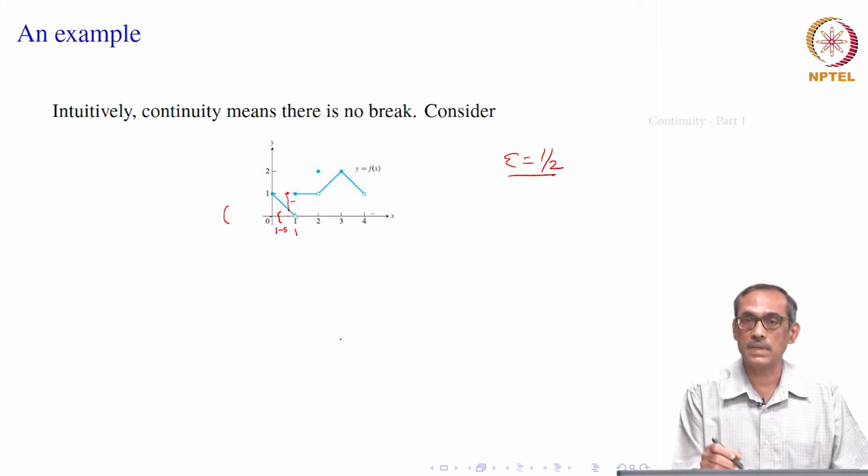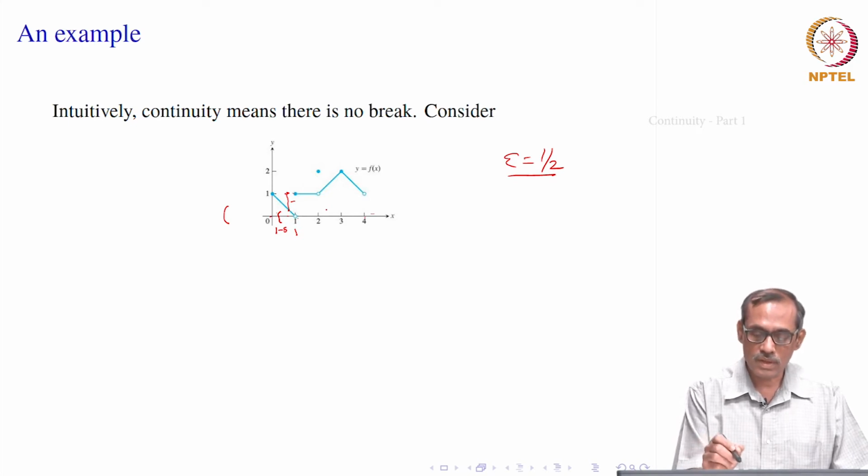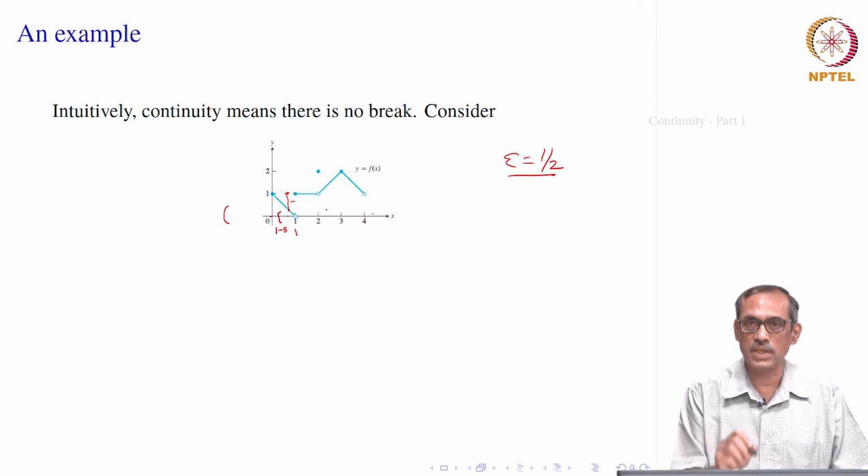That is the notion of limit. Now, instead of limit equal to L, we are comparing with mod of f of x minus f of C. So, in the definition of limit, if we just take L equal to f of C, we would see that it is continuous at that point C. So, there is a connection between this and the notion of limit.